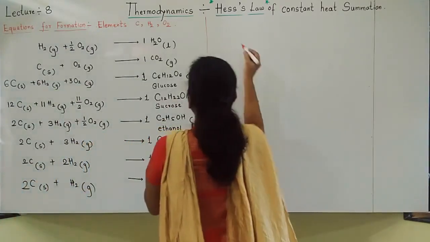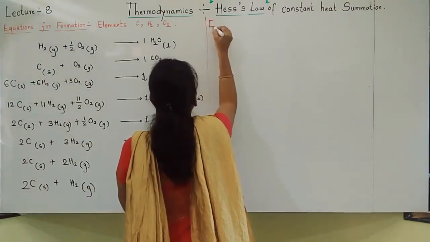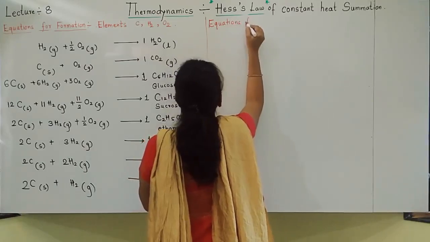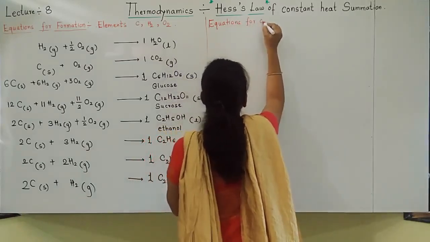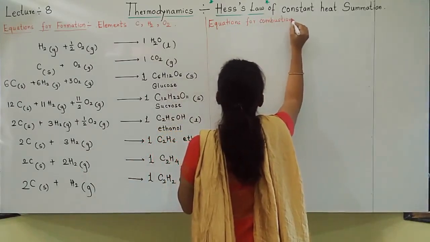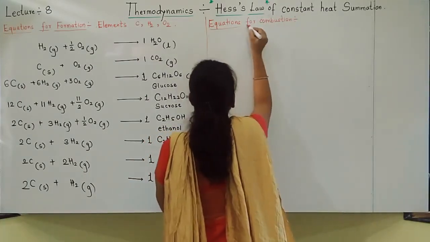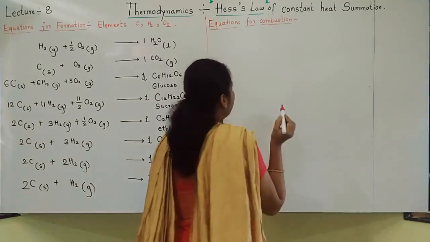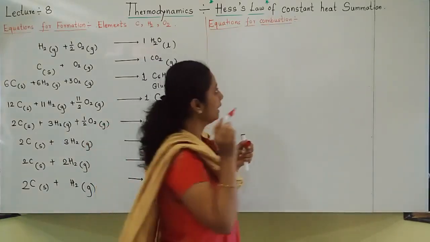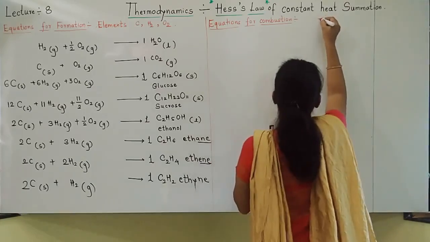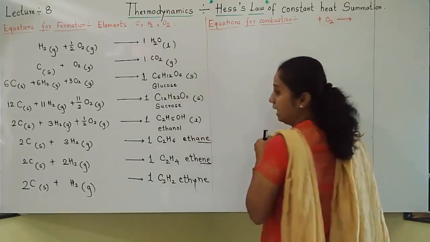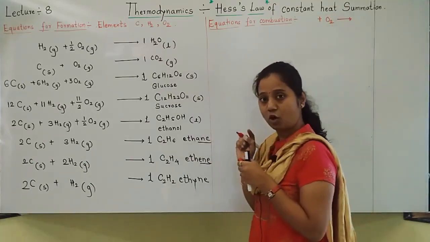Let us learn how to write the equations for combustion. Generally these two are asked, so I am taking practice of that. What you should remember: in combustion equations you should always add oxygen, because combustion means burning and burning needs oxygen.